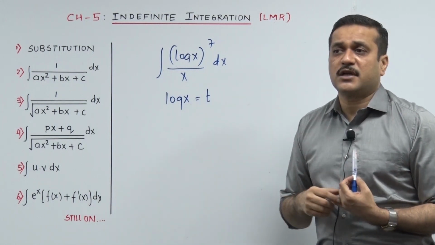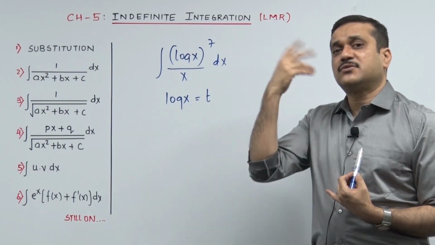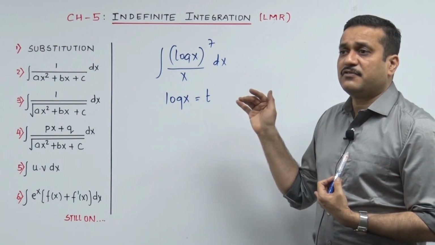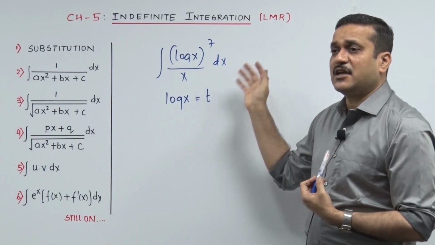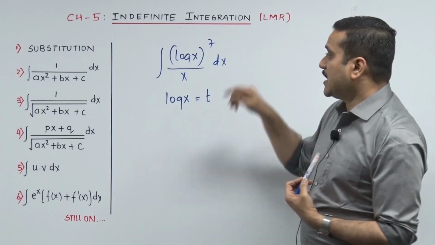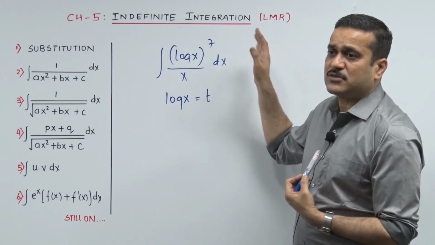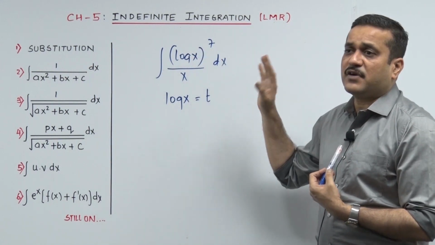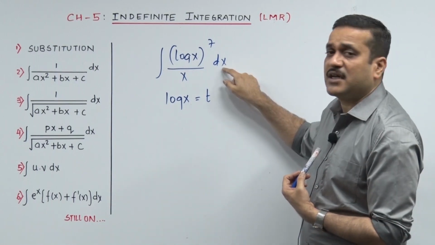The student is talking to himself: if only this sum were t raised to 7, it would be easy to integrate, I would do t raised to 8 upon 8 and then resubstitute. But for now he is just trying. If that needs to go to t raised to 7, then log x needs to be put as t. But now you also need to ask yourself a question: if that goes to t raised to 7, then you need to integrate with respect to t. If the function is in t, then it has to be integrated with respect to t. So you need over here dt.